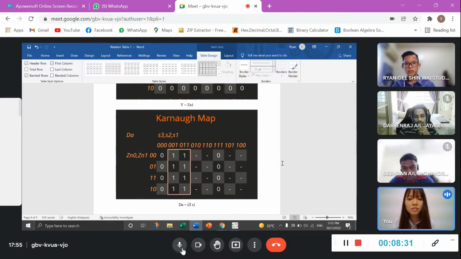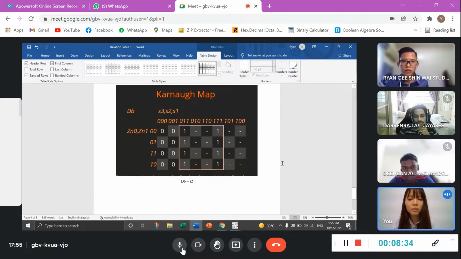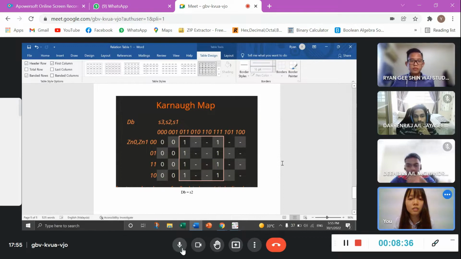For DB, the simplified equation from the K-map is x2. That's all for me.